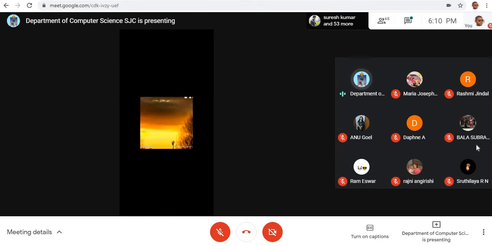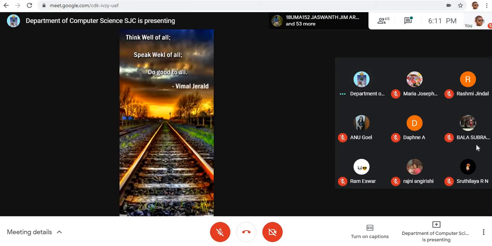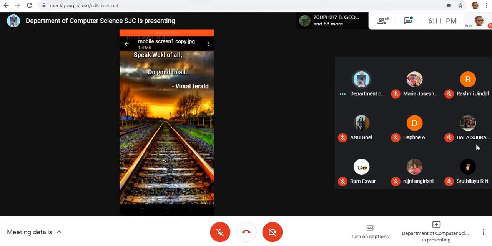Okay, we have done it on the computer, and it can be brought to the mobile. See, I have brought it to the mobile. Are you able to see that? Yes, sir. I brought it to my mobile. So likewise, you can bring it to the mobile. See here, there are 3 dots on the top. Now click here. You can save it.